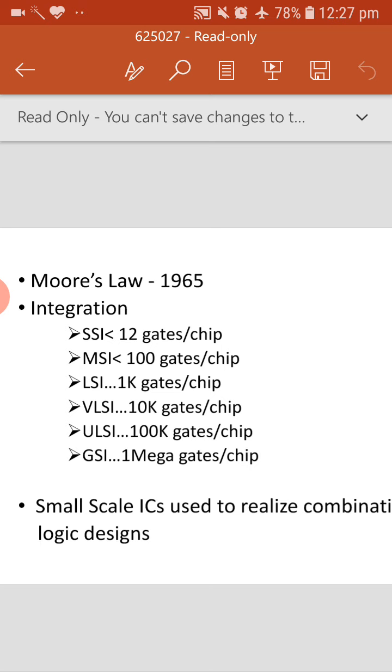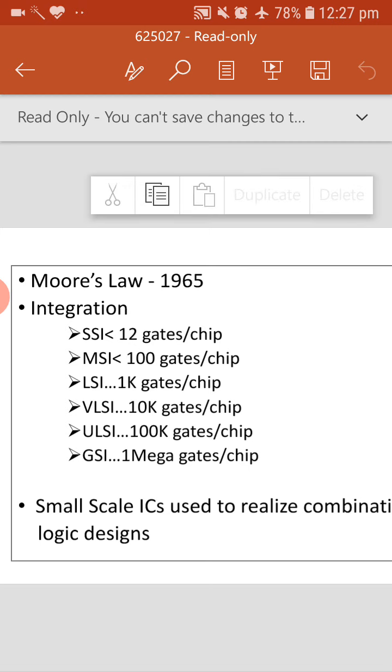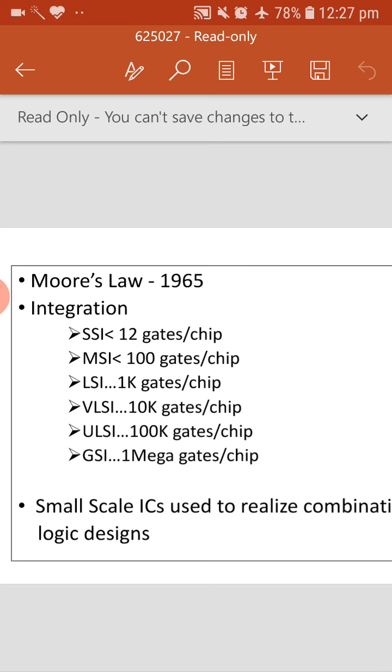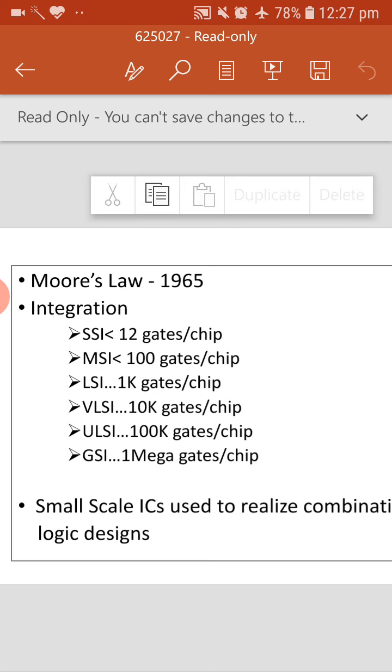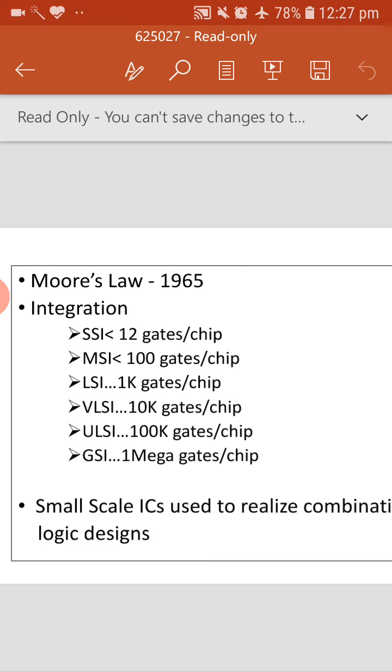Similarly MSI, medium scale integration, in which about 100 gates are integrated on a single chip. Similarly LSI, large scale integration, then VLSI, very large scale integration, then ULSI, ultra large scale integration, then GSI, giant scale integration, in which 1 mega gates, 10 raised to 6 gates, are integrated on a single chip.